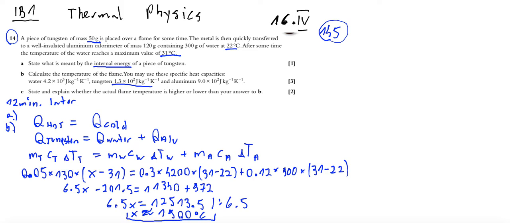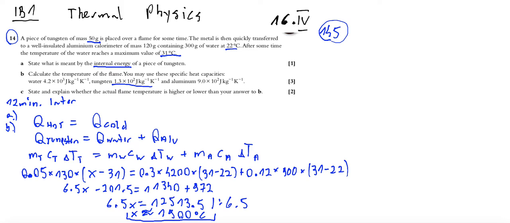Of course, it's possible that I've made mistakes somewhere. Let me check it again, because it's quite a high temperature. 1900 degrees Celsius is a very, very hot flame. So we have tungsten of mass 0.05, 130.